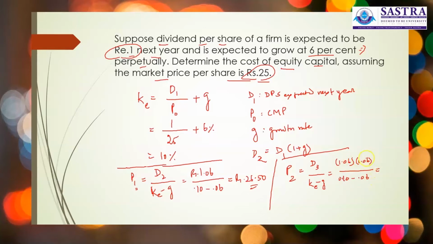So this is 1.124 divided by 0.04. So the theoretical price expected in year 2 will be rupees 28.